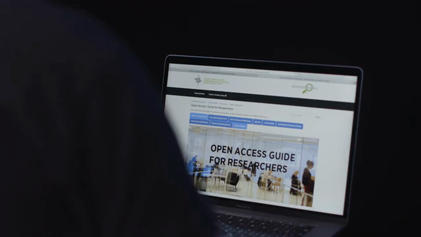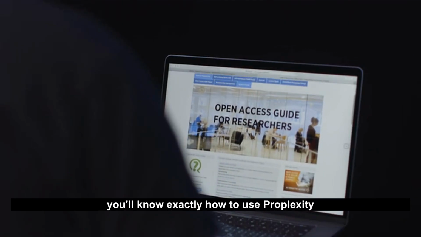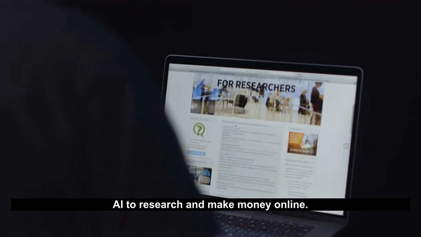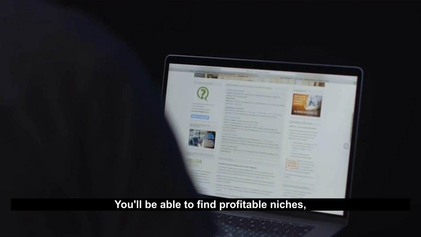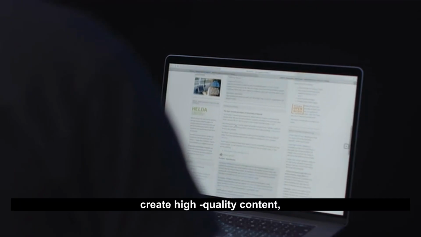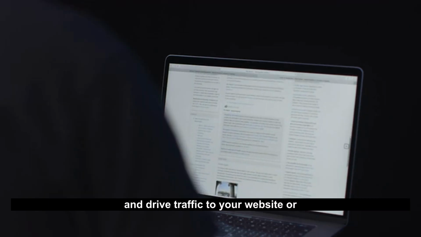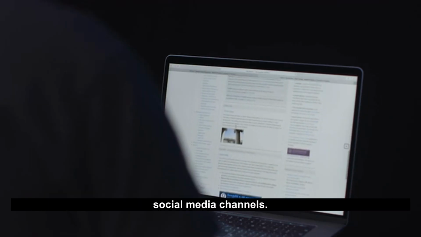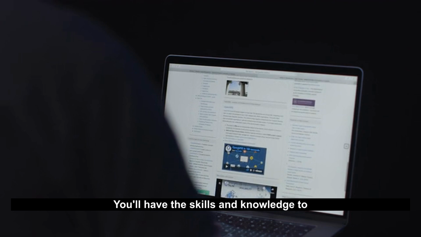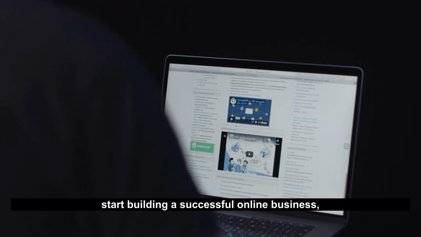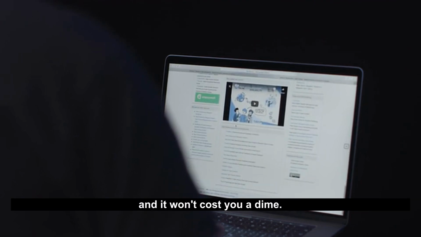By the end of this video, you'll know exactly how to use Perplexity AI to research and make money online. You'll be able to find profitable niches, create high-quality content, and drive traffic to your website or social media channels. You'll have the skills and knowledge to start building a successful online business, and it won't cost you a dime.